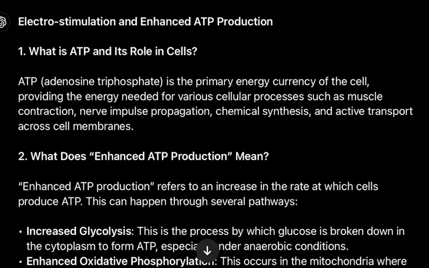Electrostimulation and enhanced ATP production. 1. What is ATP and its role in cells? ATP, adenosine triphosphate, is the primary energy currency of the cell, providing the energy needed for various cellular processes such as muscle contraction, nerve impulse propagation, chemical synthesis, and active transport across cell membranes.